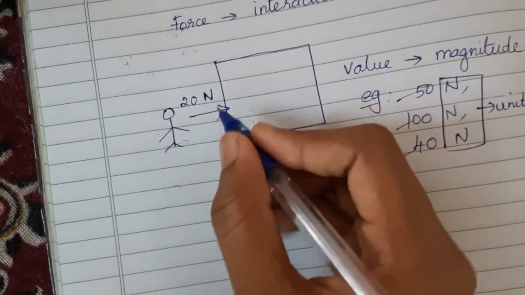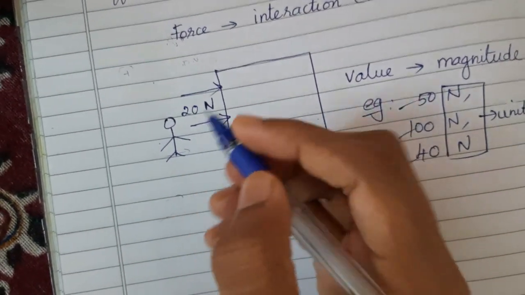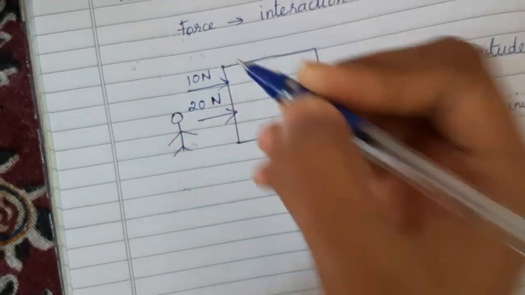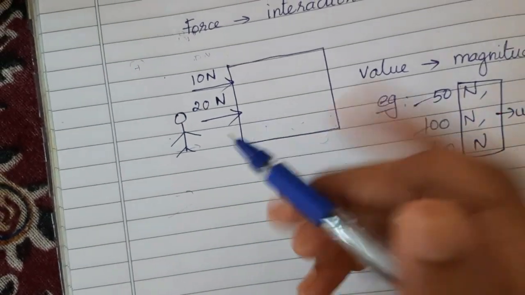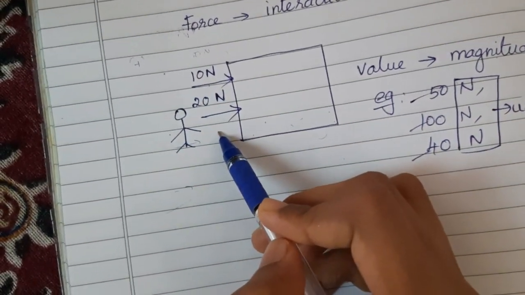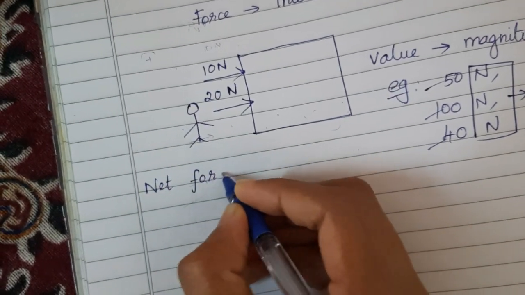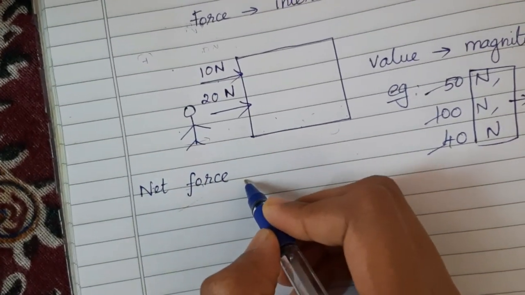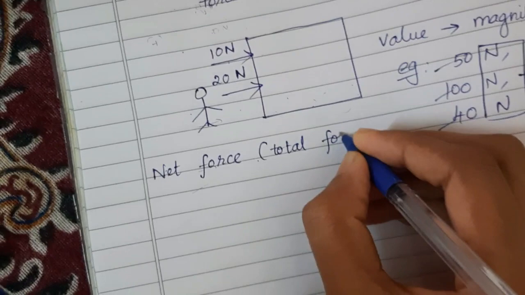Now, along with me, my friend also pushes the desk and she too applies a certain amount of force, for example 10 Newton. So, for this desk to move, I have applied two forces. The net force. What is the net force required to move the object? Net force is nothing but the total force. What is it, my dear children?